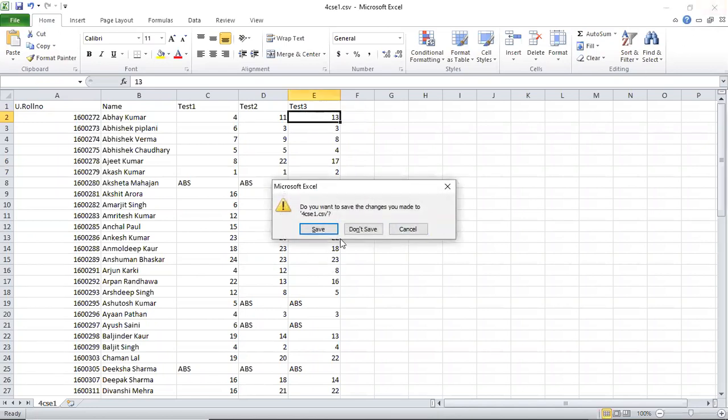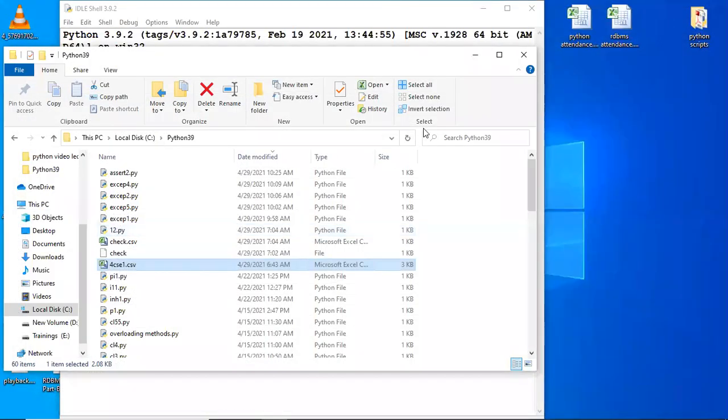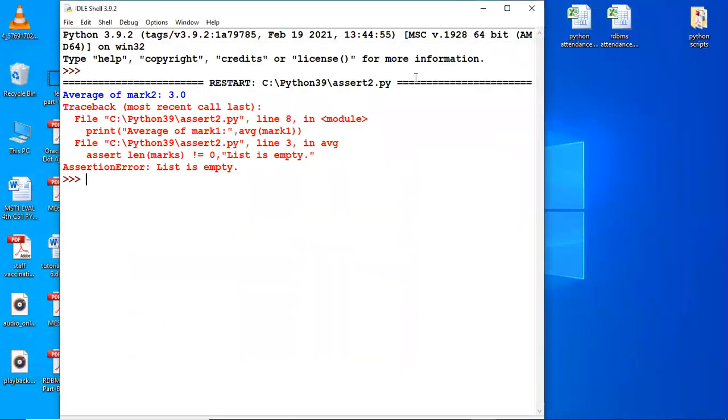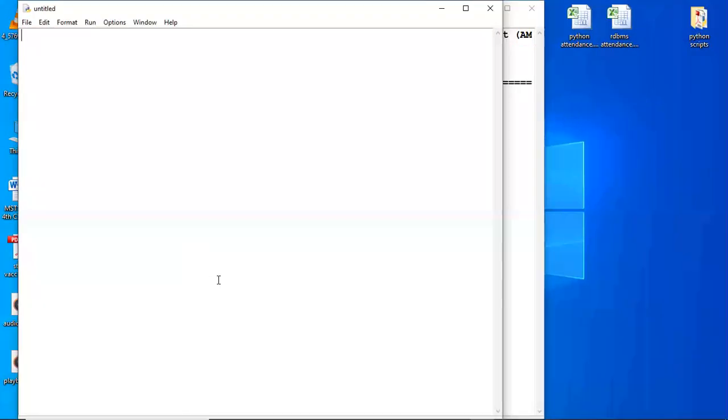Let's analyze it. And let's write a file here. Okay, new file. So I'm going to write the code. You can write along with me if you wish. So I'll first import the CSV module. Then I'll open a file.